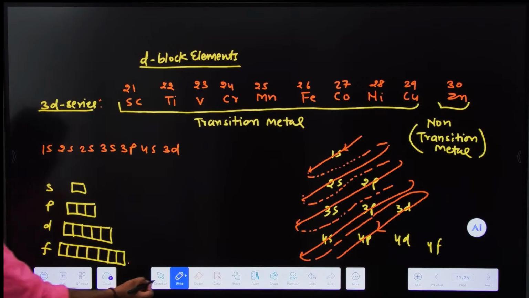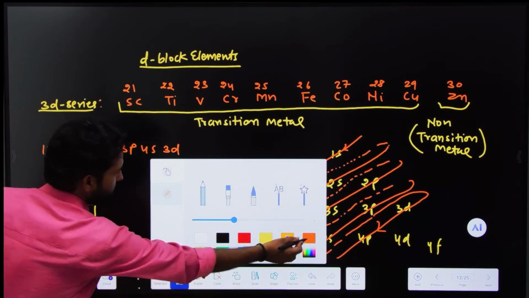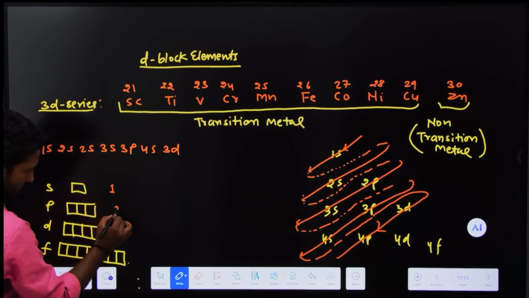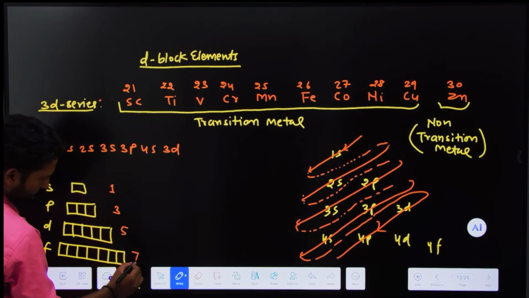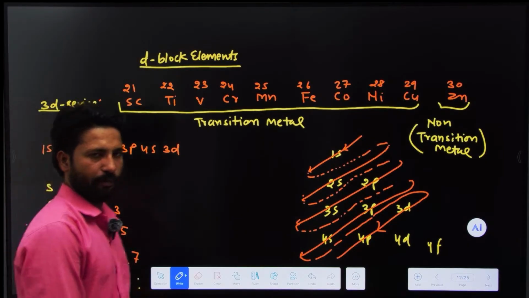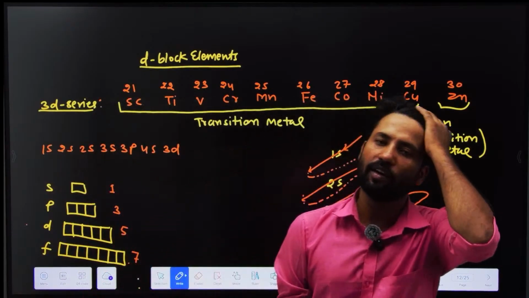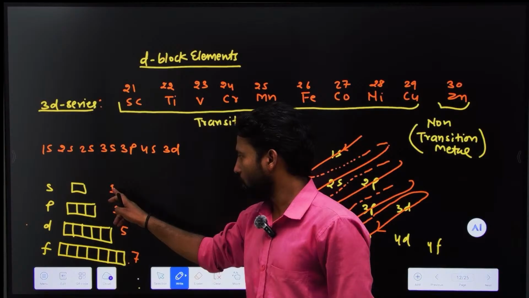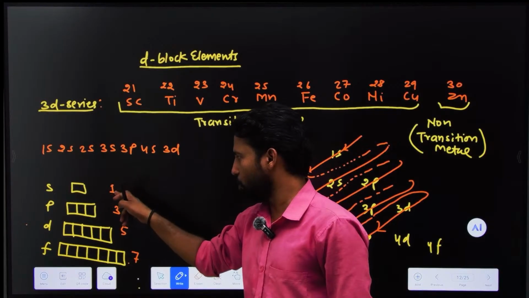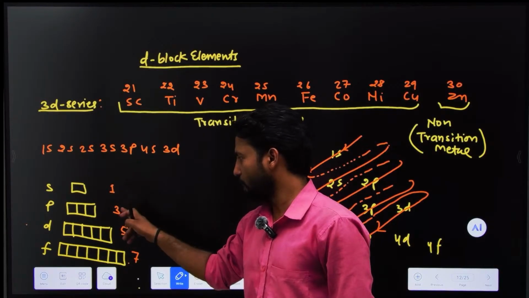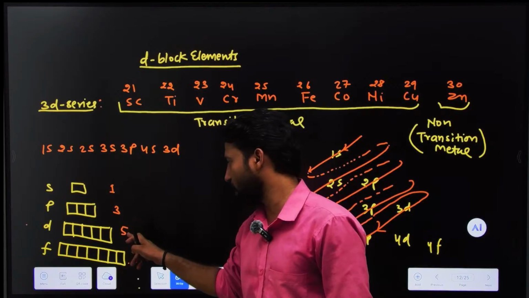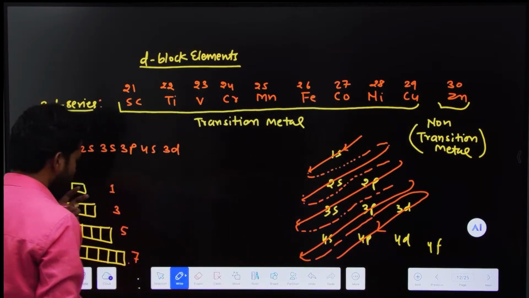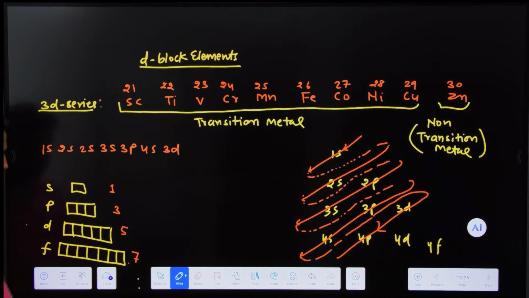How will you learn it? There is 1, 3, 5, and 7. There is a gap of two between orbitals. s has one orbital; add 2 to 1 and you get 3; add 2 to 3 and you get 5, and so on.